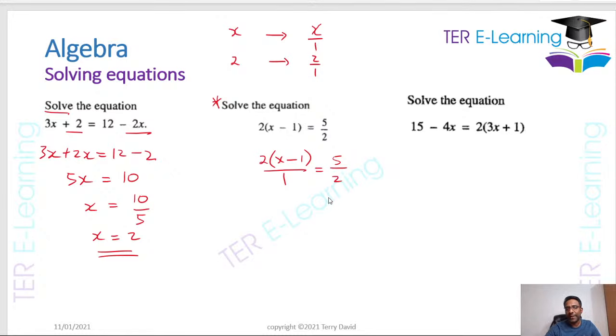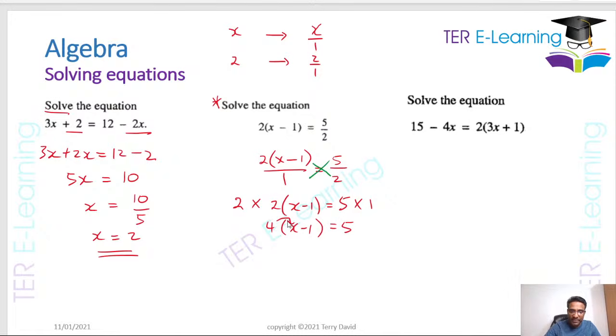Now we can do something here. If you have a fraction equal to another fraction, the easiest thing for you to do is to cross multiply. So you say this multiplied by this is equal to this multiplied by this. Now, what does that mean? It means that I can take my 2 and multiply it by 2(x - 1) is equal to 5 multiplied by 1. I am just cross multiplying. That's all I'm doing. Nothing complicated. So 2 multiplied by 2 is going to give me 4(x - 1) is equal to 5.